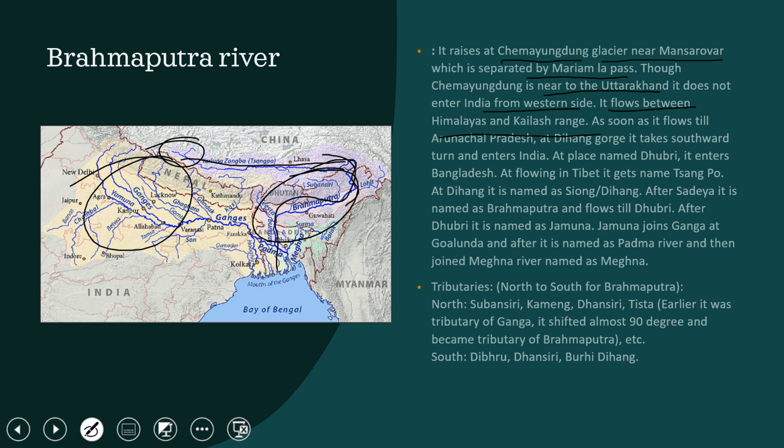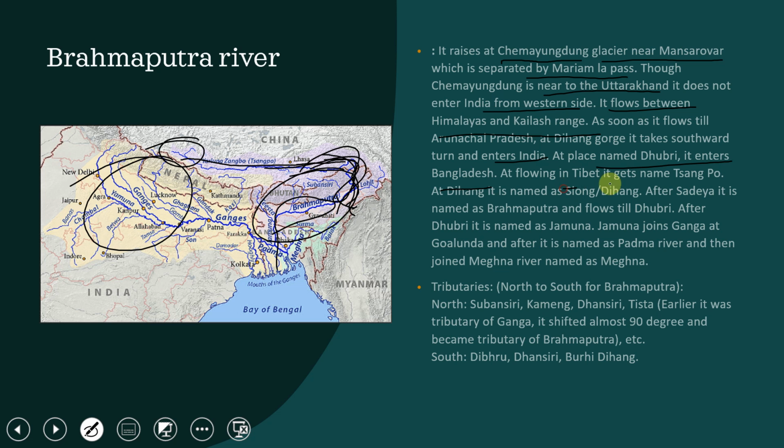It flows parallel to the Himalayas, and as soon as it reaches Arunachal Pradesh at Dihang Gorge, it takes a southward turn and enters India. Then at a place named Dhubri, it enters Bangladesh because of the Shivalik ranges and all. You will see that it turns into the southward direction and falls into India.